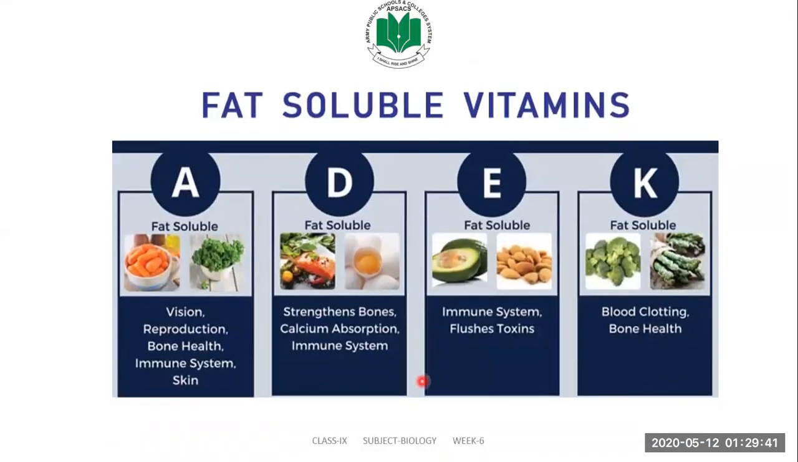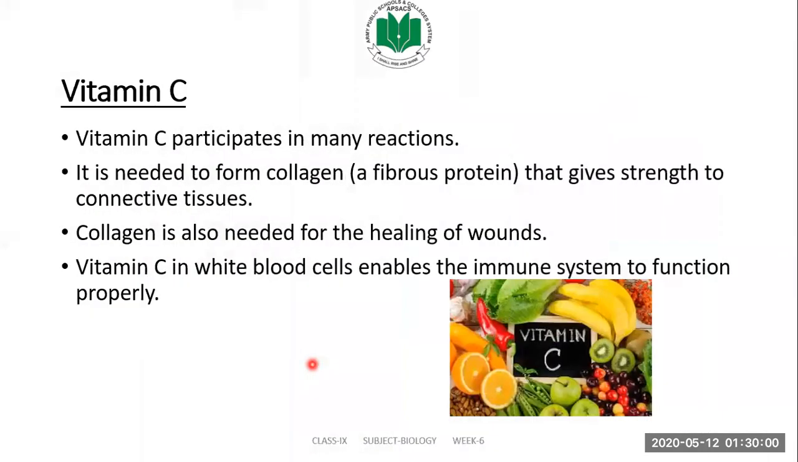Let's have a quick recap of what we learned in our yesterday's lesson. We learned about fat soluble vitamins, specifically vitamin A and D. A is involved in vision, reproduction, bone health, immune system, and skin, while vitamin D strengthens our bones, helps calcium and phosphorus absorption, and has a role in the immune system. In today's lesson, we will be studying vitamin C.